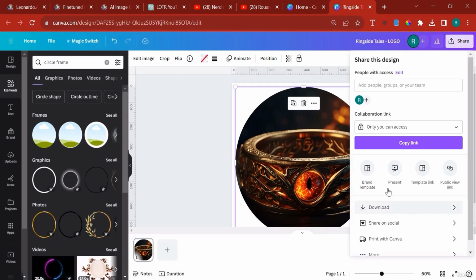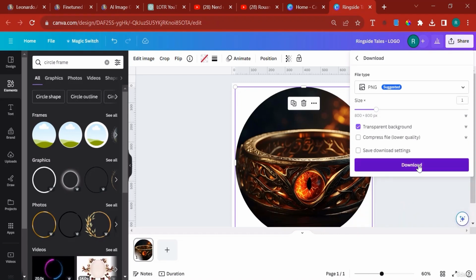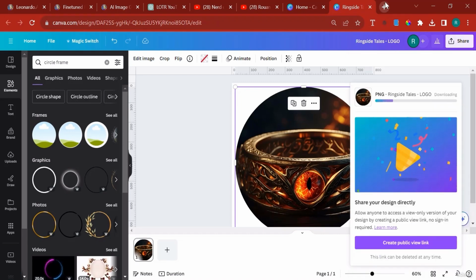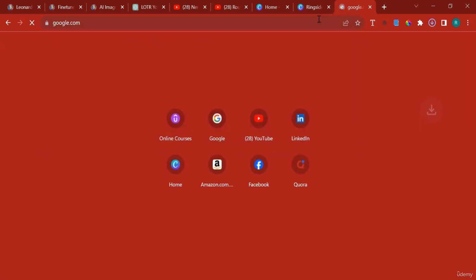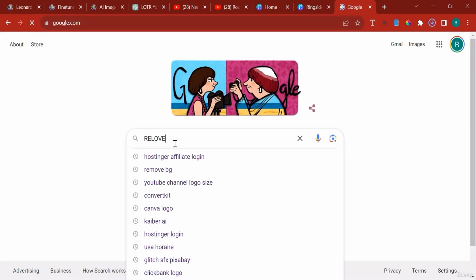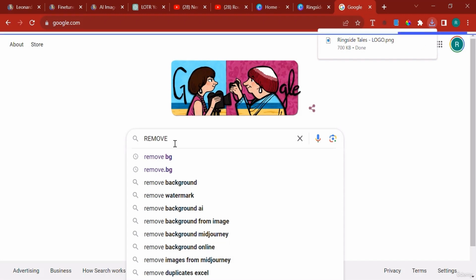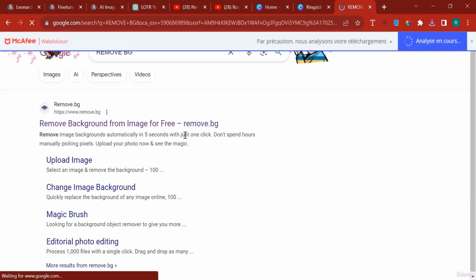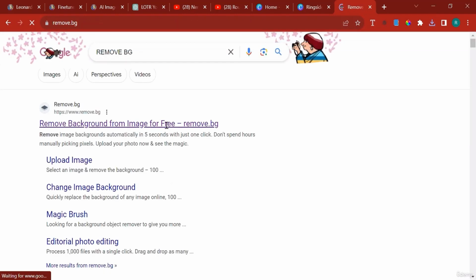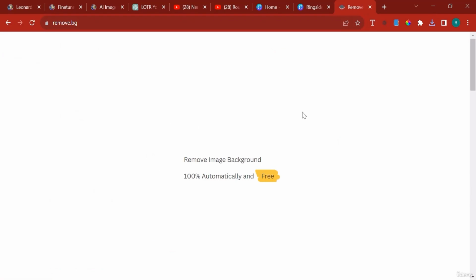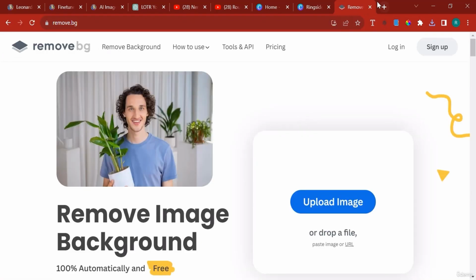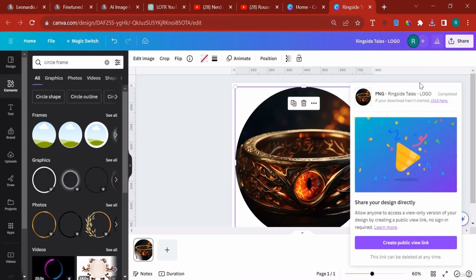I'm going to download my logo with the transparent background. In your case, you will not be able to do this, but if you want to remove the background off images for free, access this website called remove.bg, because we have to close this lecture since it's been too long. Remove.bg is a website where you can remove the backgrounds off images, and it's for free. Remember the name, remove.bg. I'm going to leave the link in the resources. But in my case, I have my logo, and I can click it and look at it in full screen. I think that would be a sight.